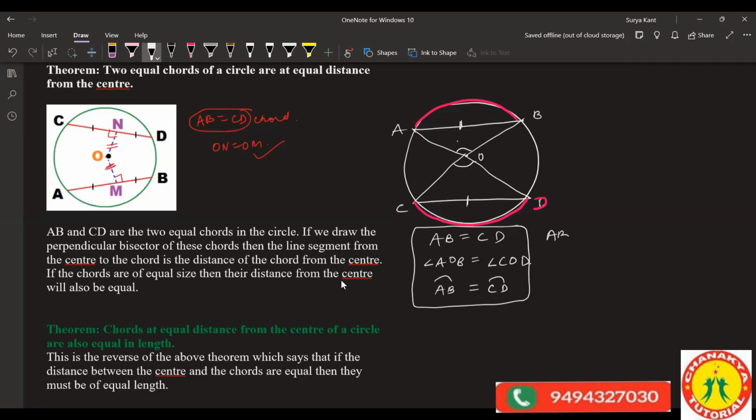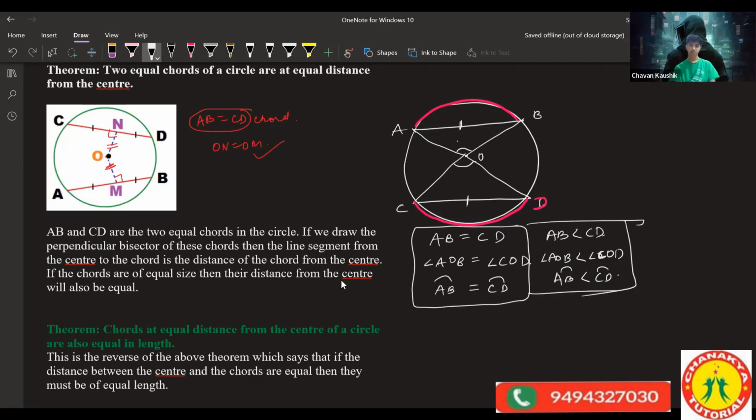Here, if AB is less than CD, we are not proving that then angle AOB or the triangles are equal, congruent. Only such small theorems I'm telling you. See, what is mentioned over here, try to understand this theorem: if two chords are equal, then they are at equal distance from the center of the circle.